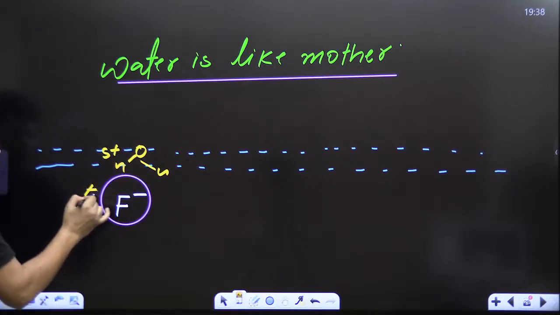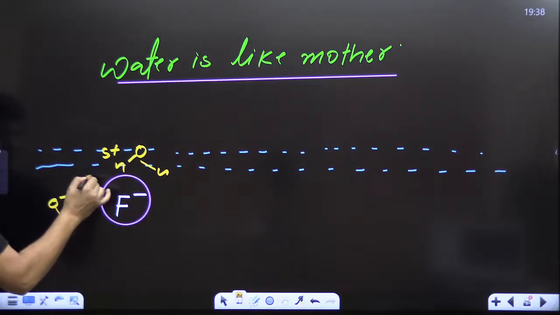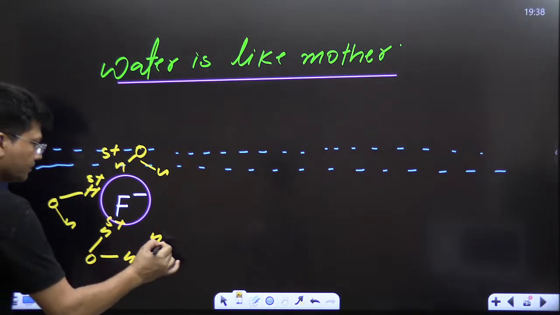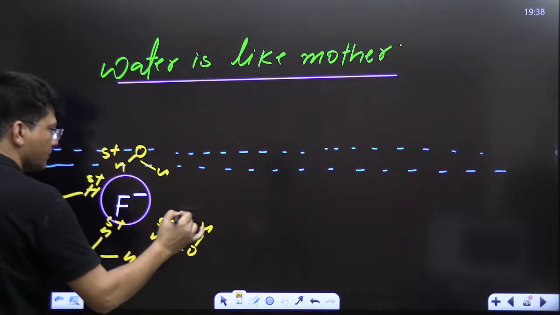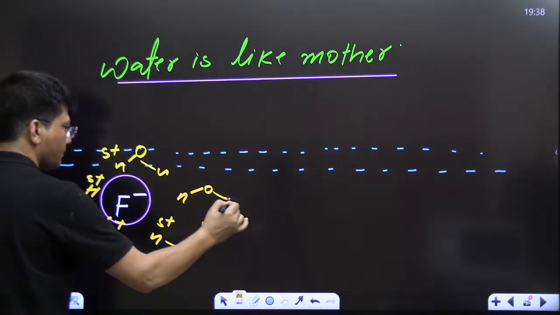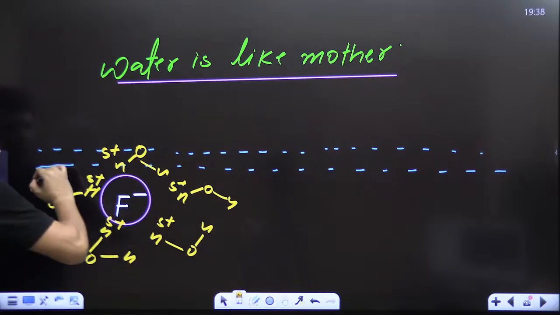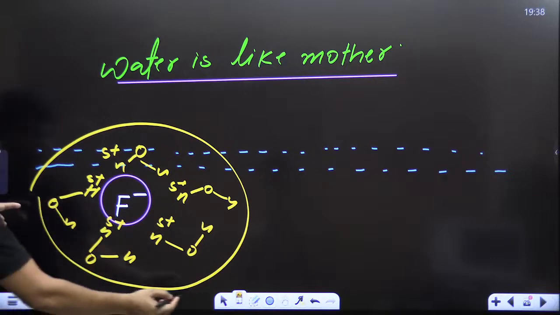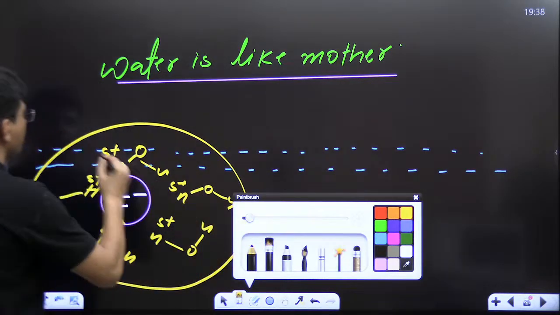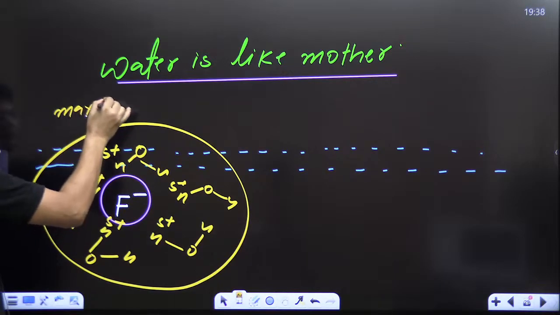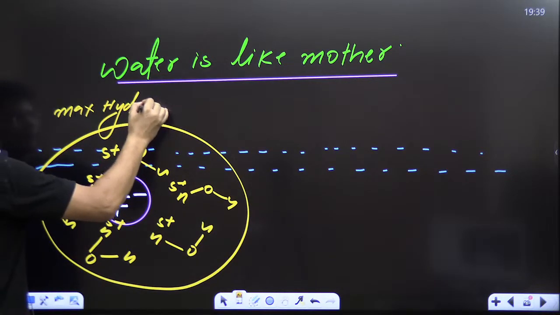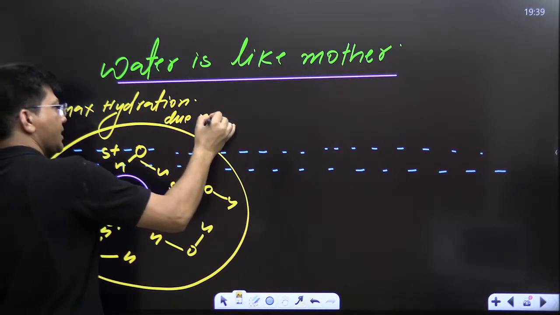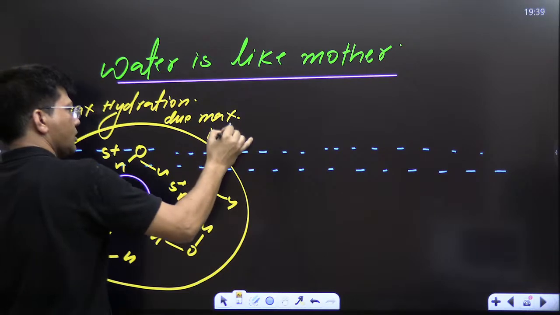So water will surround it from all these sides. Now the size of fluoride will be this much because of maximum intermolecular hydrogen bonding, maximum hydration.